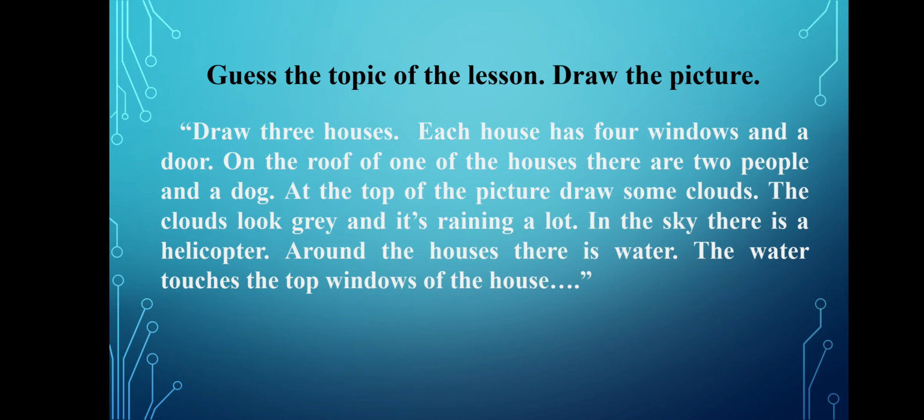Today, you will get the topic of the lesson. I will describe the picture. You have to draw it. Draw three houses. Each house has four windows and a door. On the roof of one of the houses, there are two people and a dog.